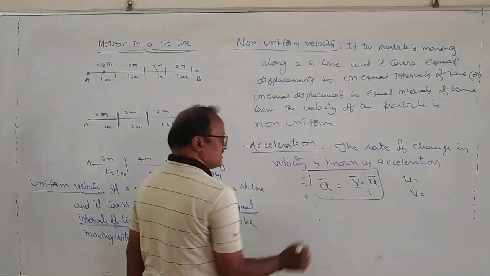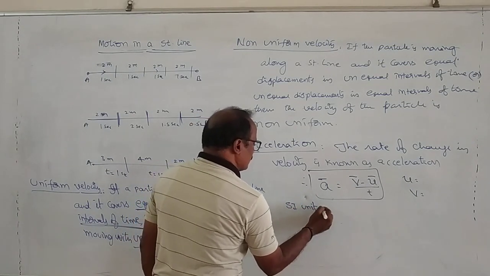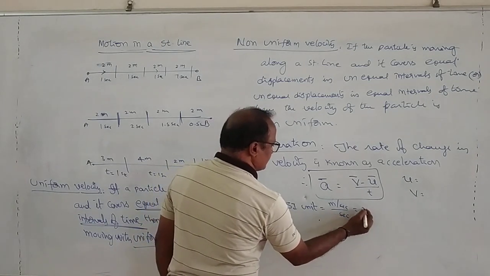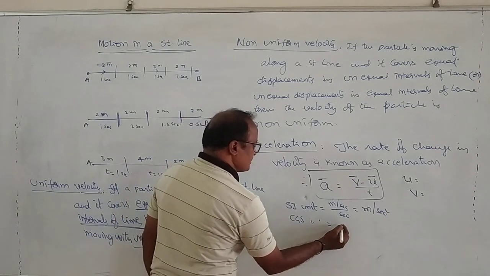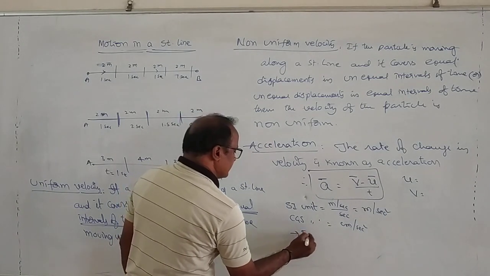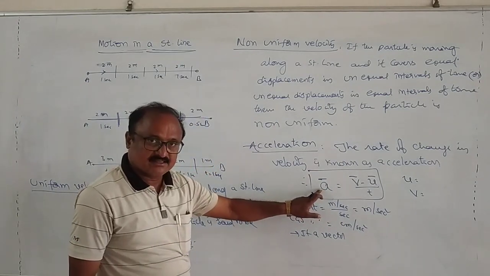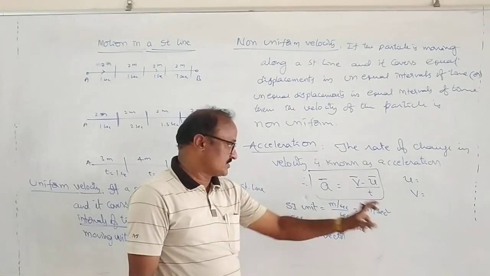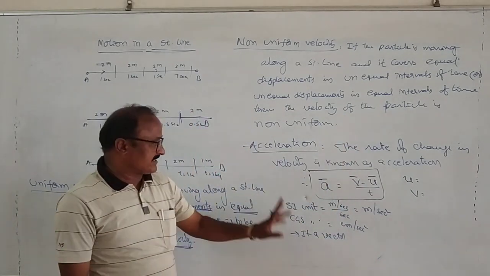Okay? This is acceleration. In this situation, the SI unit of acceleration is equal to velocity by time. For velocity, meter per second, divided by time, second, that should be meter per second square. CGS unit of acceleration is equal to centimeter per second square, and also it is a vector. What is the direction of acceleration always? It is always along the direction of changing velocity. Remember my students, a bar is always along the direction of changing velocity. Remember this point.